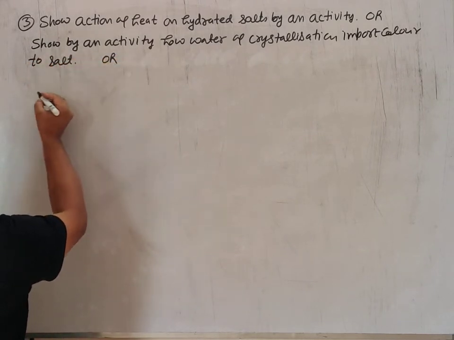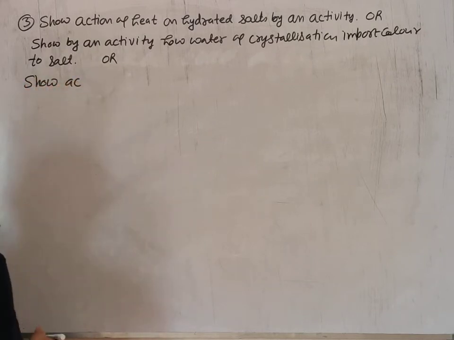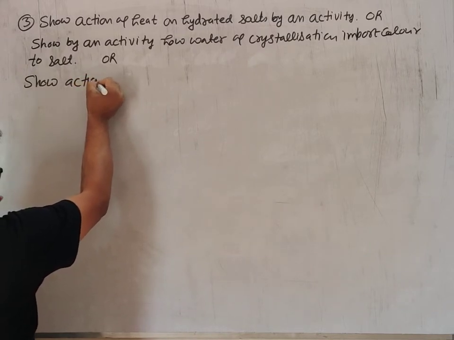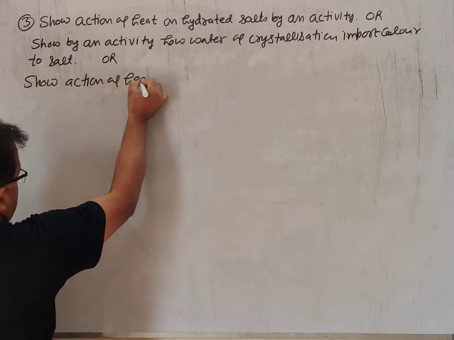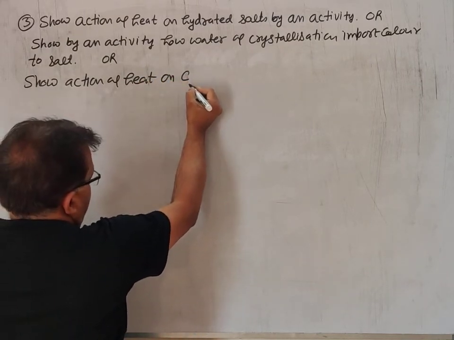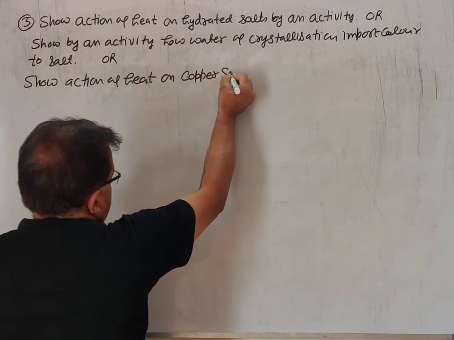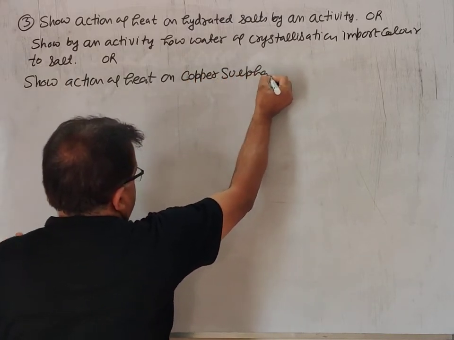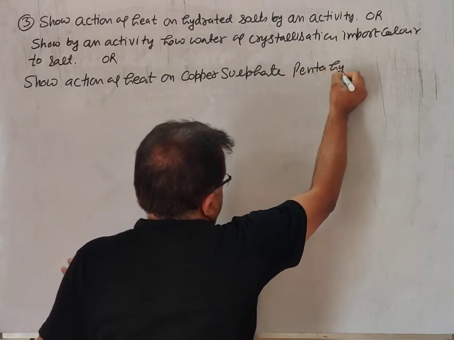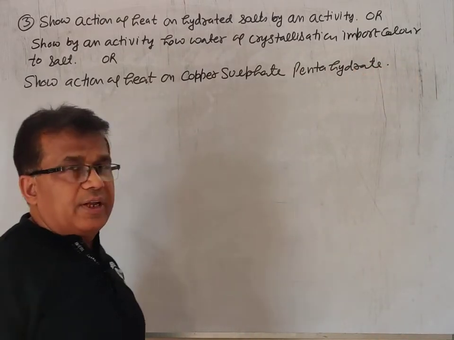Or show action of heat on copper sulfate pentahydrate. So the question can be in any form.